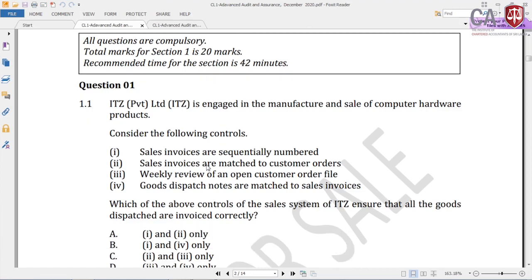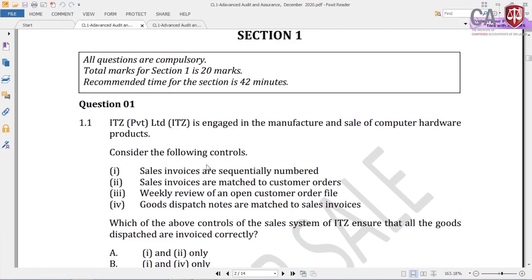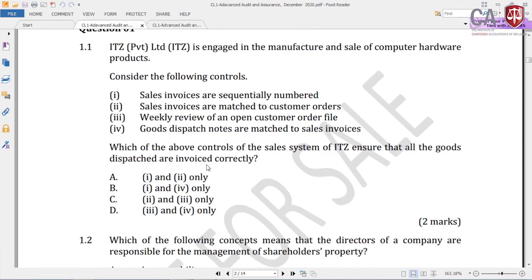Question number 1. ITZ Private Limited is engaged in the manufacture and sale of computer hardware products. Consider the following controls. Sales invoices are sequentially numbered. Sales invoices are matched to customer orders. Weekly review of an open customer order file. Goods dispatch notes are matched to the sales invoice. Which of the above controls of the sales system of ITZ ensure that all the goods dispatched are invoiced correctly?